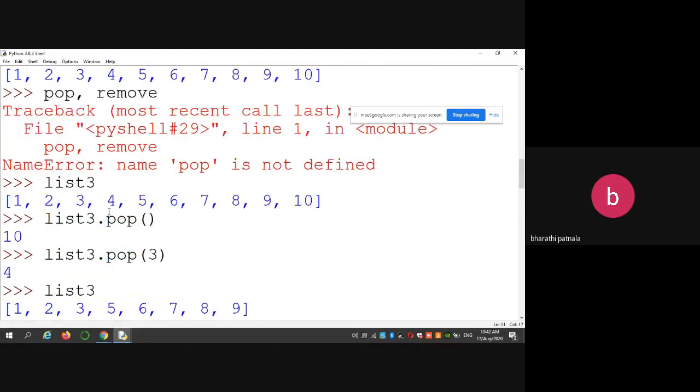Next, similarly, if you want to delete any content from the list, you are using two functions. One is pop and the second one is remove. So pop is used in two ways. One is with arguments, the second one is without arguments. If you are not giving any arguments, then automatically the last element of the list is deleted. If you are giving any value, that means it is an index, and that particular index position value will be removed. 3 in the sense 0, 1, 2, 3. That means the element at the third index of the given list will be removed from the given list.